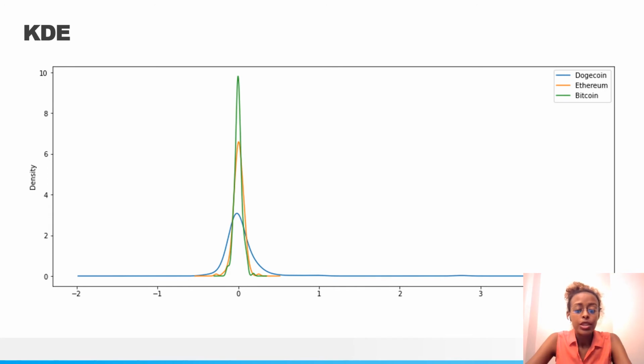So what we're seeing here is a probability density function, compared to the histogram, which was unnormalized, and this KDE is normalized. So the areas of the densities are constant, and this makes it better for comparison. The KDE curve of Doge is wider than Bitcoin and Ethereum, and thus we can say that Ethereum and Bitcoin are more stable, while Dogecoin is more volatile.